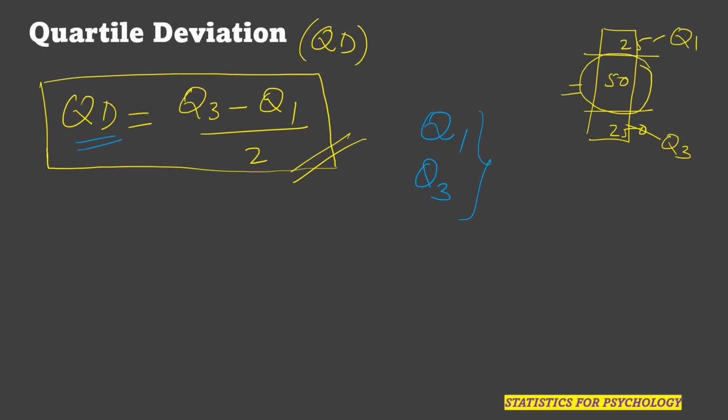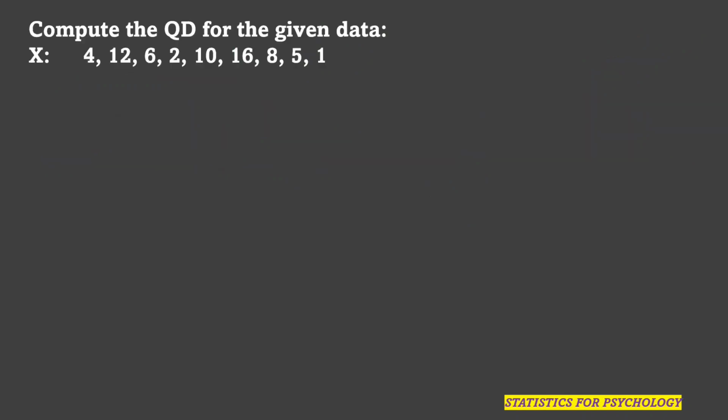Let us start with an example. Let us take this data. Compute the QD for the given data X. The scores are given: 4, 12, 6, 2, 10, 16, 8, 5 and 9. When you see, 1, 2, 3, 4, 5, 6, 7, 8, 9 items are there.